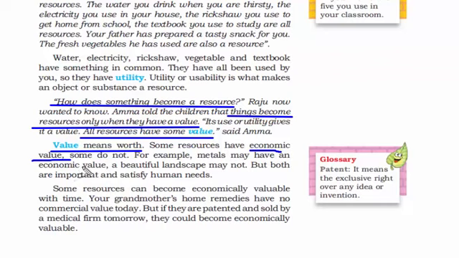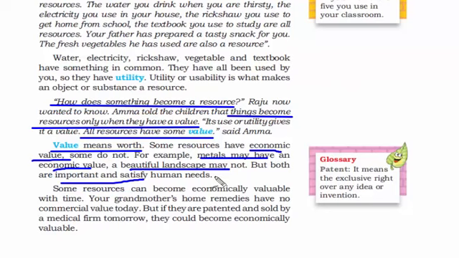Let's take a little smaller example. For example, metals may have an economic value, but a beautiful landscape may not. Metals like iron, aluminium, nickel have economic value. You don't get them for free, because you use these metals to make important things like machinery, buildings, pillars, cars, household stuff. On the other hand, when you go out to see a beautiful mountain or a landscape, you don't pay money for it. Of course, you do pay a little bit for the ticket or any entry fee, but that's a different thing. Most of the places you don't pay anything. You just go and enjoy the beauty of the landscape. So that's not of economic value. But both the metal as well as the landscape are important and satisfy human needs.